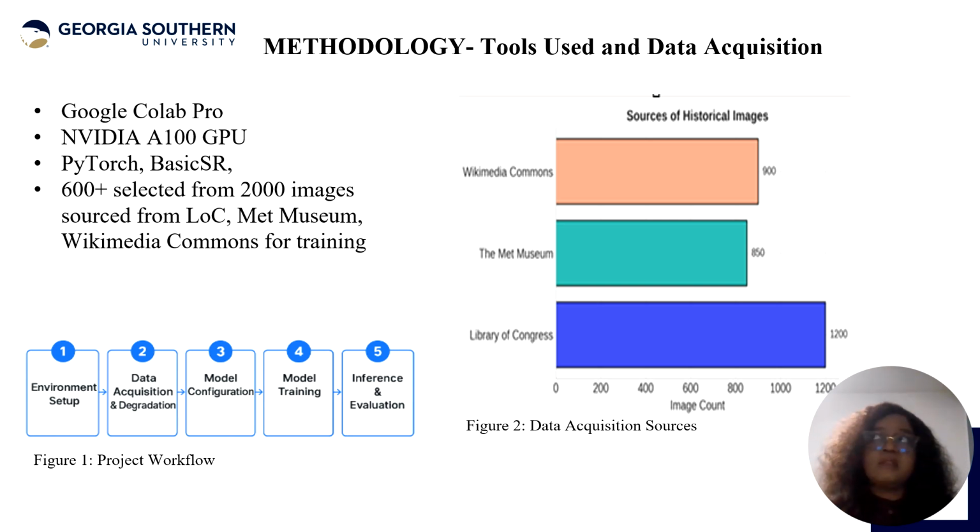We selected over 600 images from about 2,000 images altogether. These 2,000 images were sourced from LOC, that is the Library of Congress, the Met Museum, as well as Wikimedia Commons. This was what we used for training. Here we have the project workflow, which is in a way generic. We'll get more into the details of what we did. We also have a visual of our data acquisition sources.